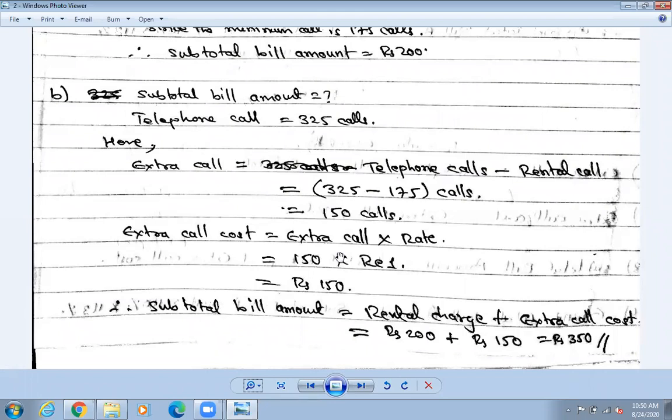So rental charge is how much? Rental charge 200 rupees plus extra call cost is how much? Extra call हामीले कति रुपैयाँ गरेछौं? So it is 150. So plus 150 and when you add it, you will get 350 rupees. Okay, so in this way we will get our subtotal bill amount. Okay, if there is any problem you can ask me quickly.